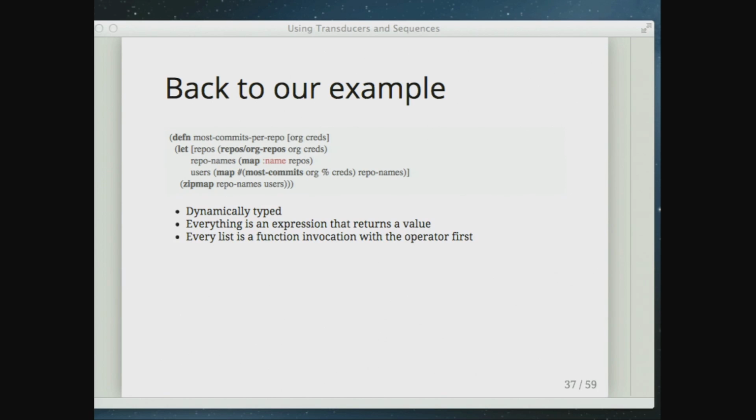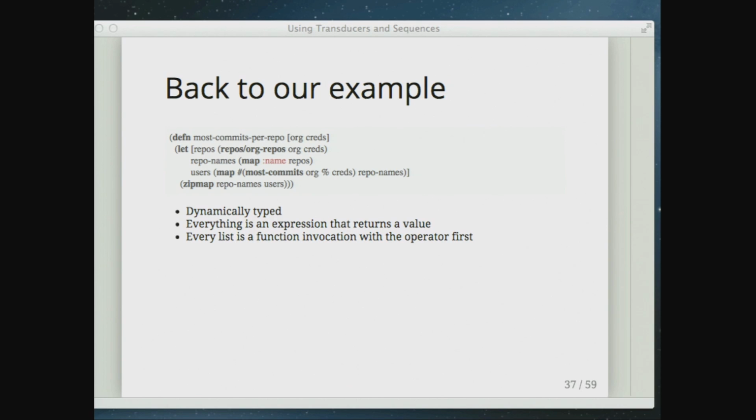Is that a language level feature that's built into Clojure? The keyword function part is built into the language. Map is part of the core library, and so it's just a function. So they're both built in at different levels.